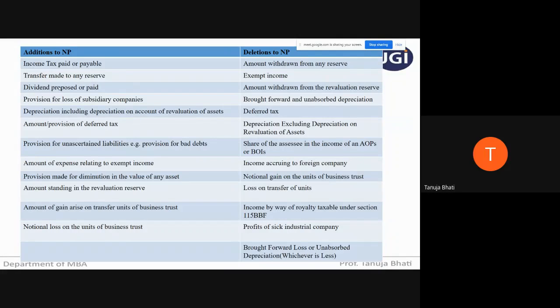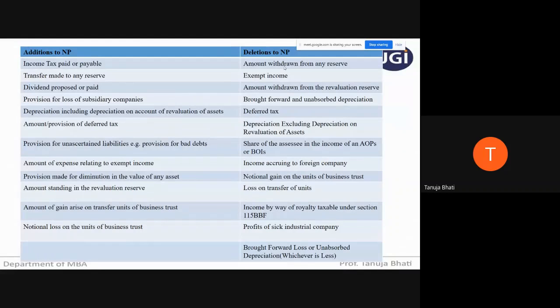This is not depreciation as per the Income Tax Act; this is normal depreciation. Provision for unascertained liability is also frequently asked. All this you have to add to the net profit.